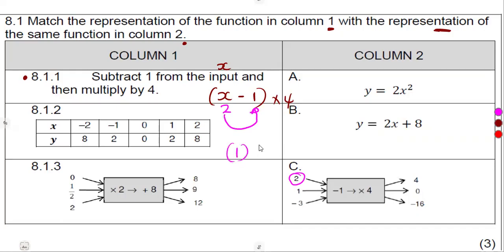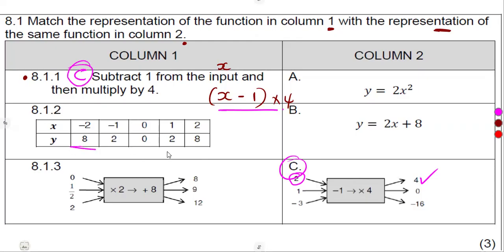That's a 1. Times the 4, which is outside. 1 times 4, that's a 4. Exactly what we have on the output. Do this for any number that you want. You are going to see that this is exactly the rule that we are talking about, which is presented on C. So 8.1.1, the answer was going to be C.